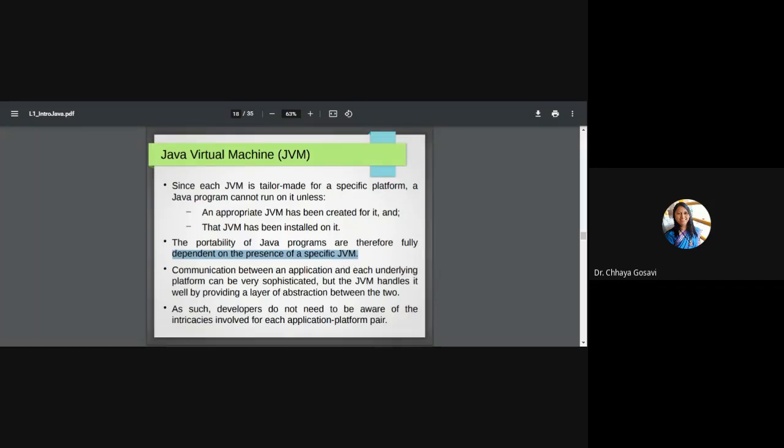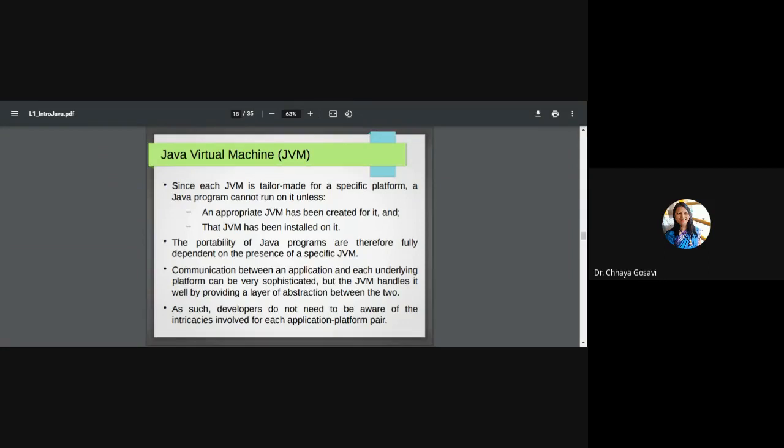Communication between the application, meaning the source code or program, and the underlying platform, that is the hardware, is very sophisticated, and it should be done by the JVM. The JVM handles it well by providing a layer of abstraction between the two. As a Java programmer, I'm not worrying about how many registers there are, what the size of memory is, what the size of the address bus is, or what value I can store in one variable.